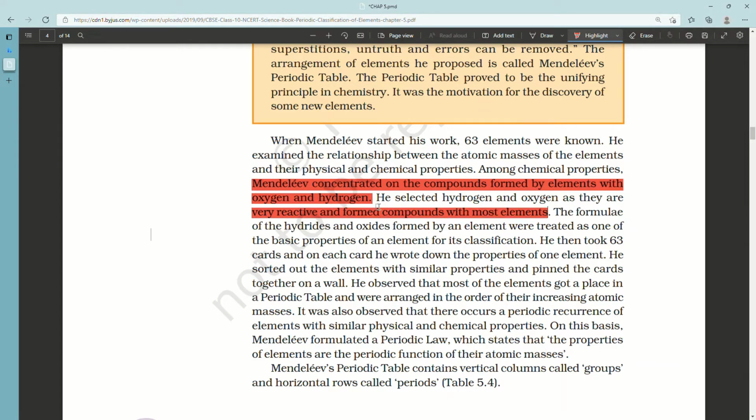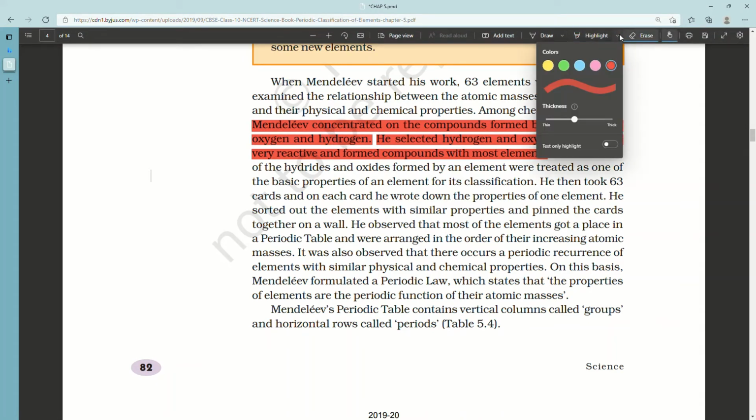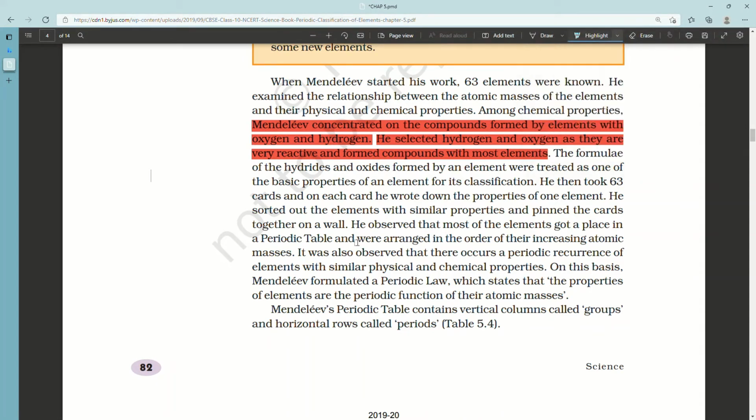He took 63 cards and on each card he wrote down the properties of one element. He sorted out the elements with similar properties and pinned the cards together on a wall. He observed that most of the elements got a place in a periodic table and were arranged in the order of their increasing atomic masses. It was also observed that there occurs a periodic reoccurrence of elements with similar physical and chemical properties.